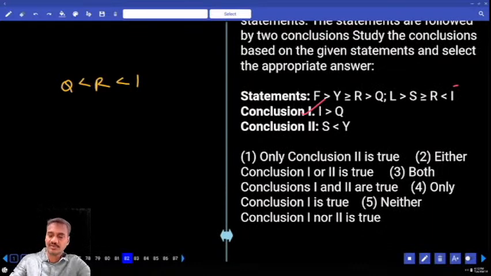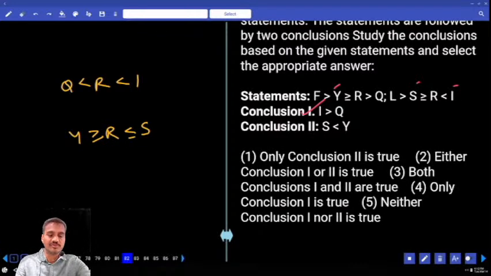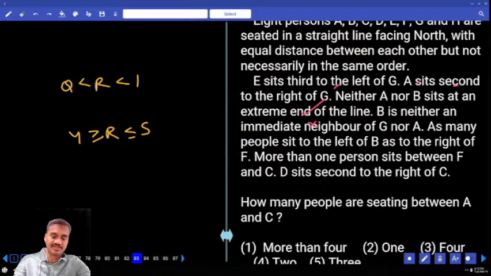Next one, S and Y. Y is here, S is here. Which element is common? R. Y greater than or equals to R. And next one, S greater than or equals to R means R lesser than or equals to S. Now between Y and S, two opposite symbols, no relation. So what is your answer? Only one is true. That is choice 4, question number 82. Then 83.